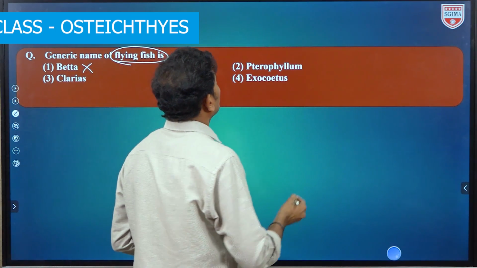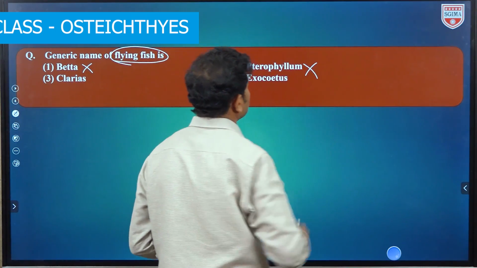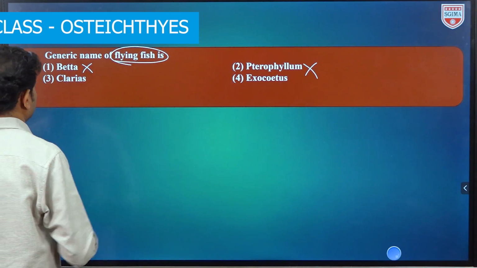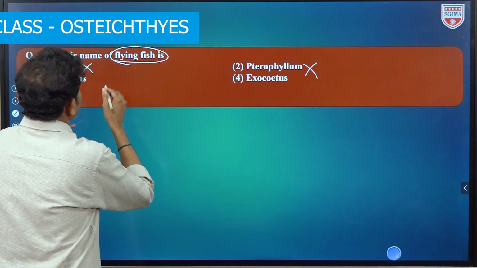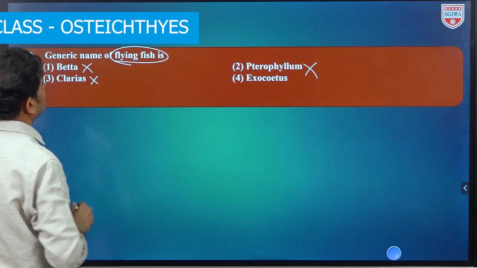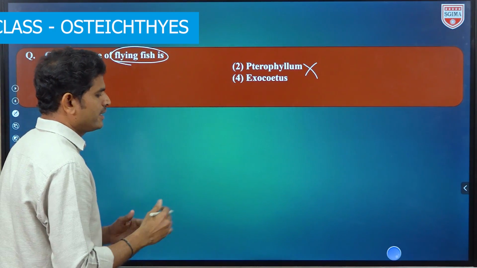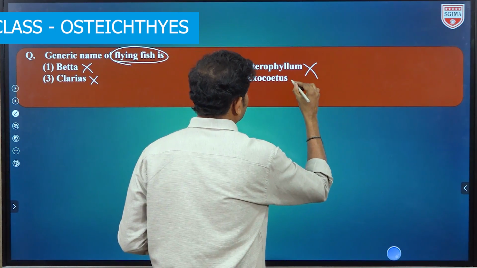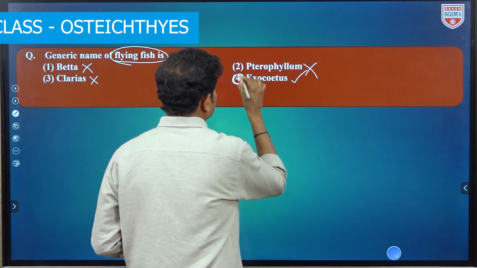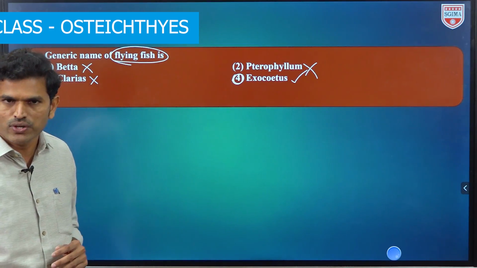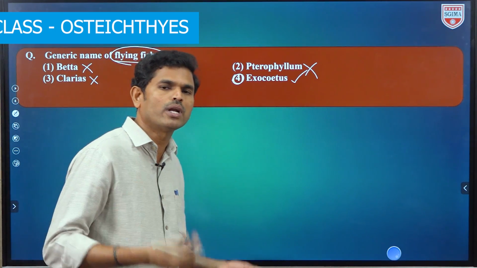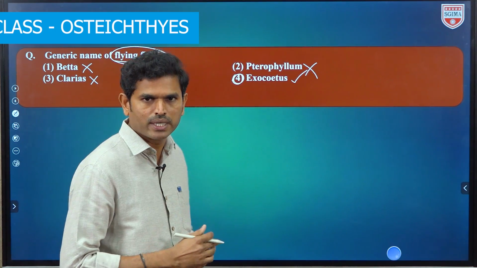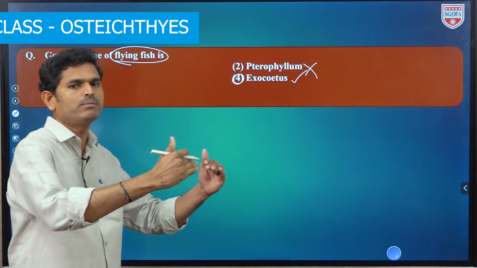Next one, Pterophyllum. Pterophyllum is angelfish. This is also nothing but an aquarium fish. Next one is Clarias. Clarias is not a flying fish. Maybe it can survive outside water, but it is not able to fly. Now the last option, this is the only correct option, Exocoetus. This is the flying fish. Due to which fins, pectoral or pelvic? Pectoral fins are enlarged and highly developed, and they help the organism to fly.